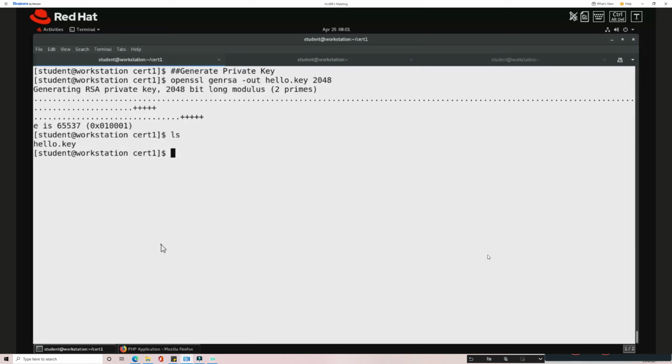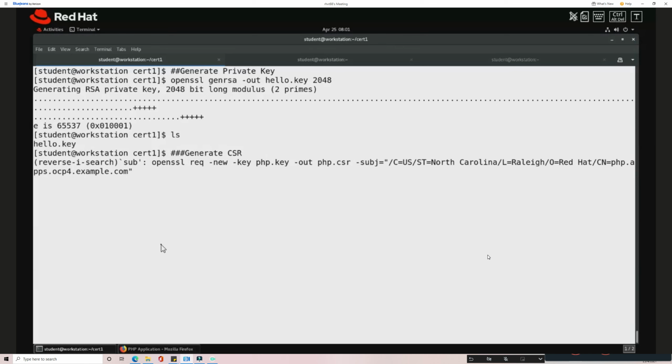The second step is to generate the CSR. I'll just repeat that command again, and here I just change the names. The other arguments remain as they are. Here I'm going to use hello.key, and I'm going to call this CSR hello.csr.